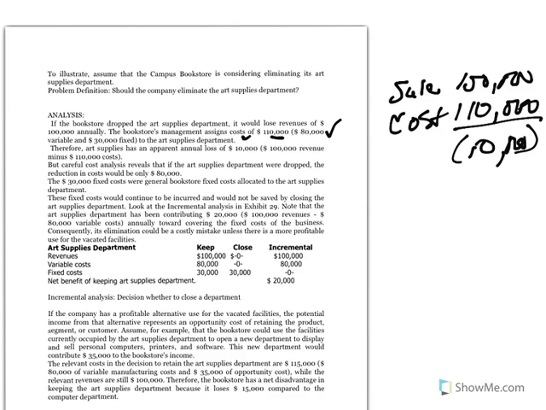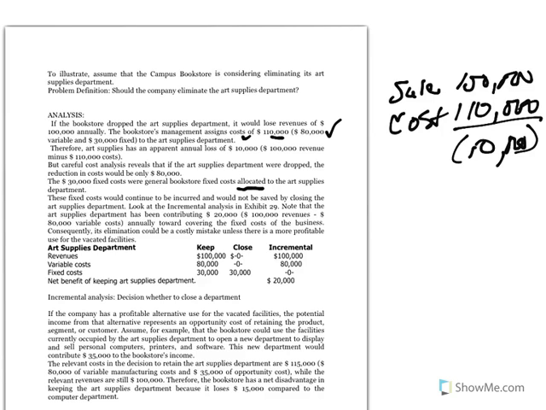But careful analysis reveals that if the department was dropped, the reduction in costs would only be the variable costs. The fixed costs would have to be picked up because they are allocated. They're not eliminated because you eliminate the department. You have empty space now. You still have overhead costs and other fixed costs that were being covered by the art supply. These fixed costs will continue to be incurred and could not be saved by closing the art supply department.